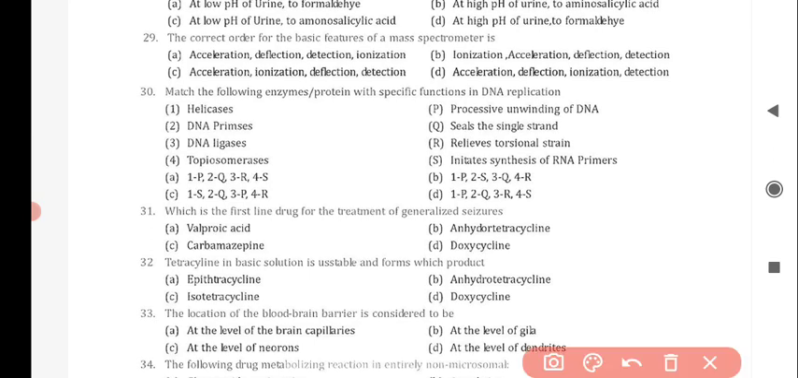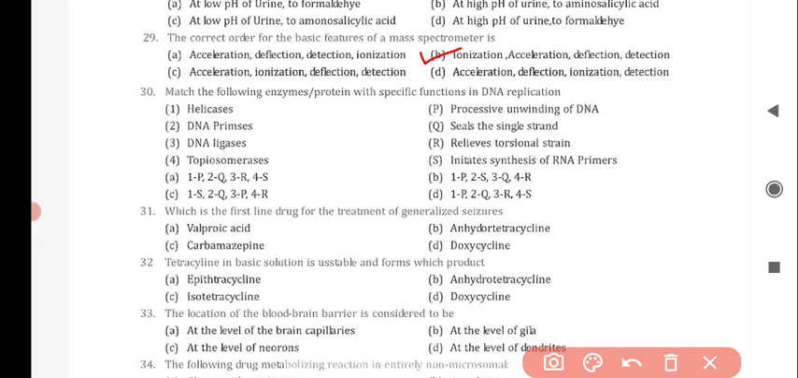Next question is the correct order for the basic features of a mass spectrometer is, and the correct answer is option B, that is ionization, acceleration, deflection, detection.